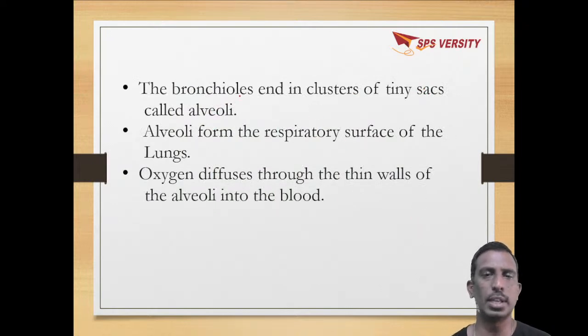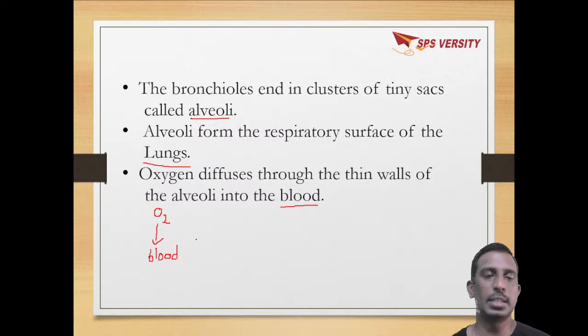Bronchioles end with a tiny sac-like structure called alveoli, which form the respiratory surface of the lungs. Oxygen present in the alveoli will diffuse through the thin walls of alveoli into the blood.